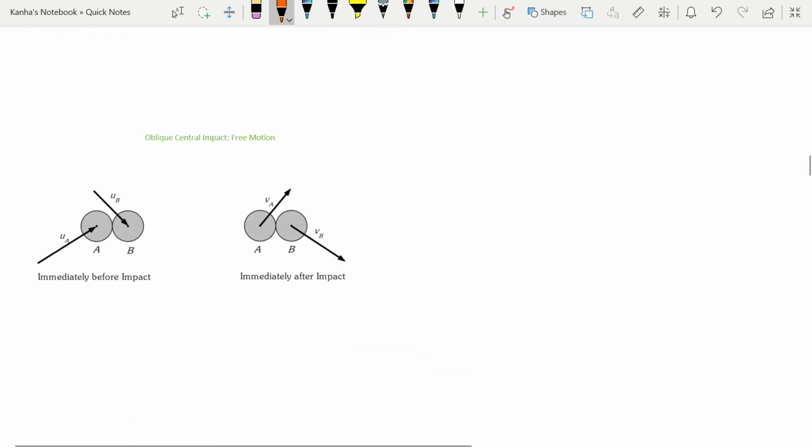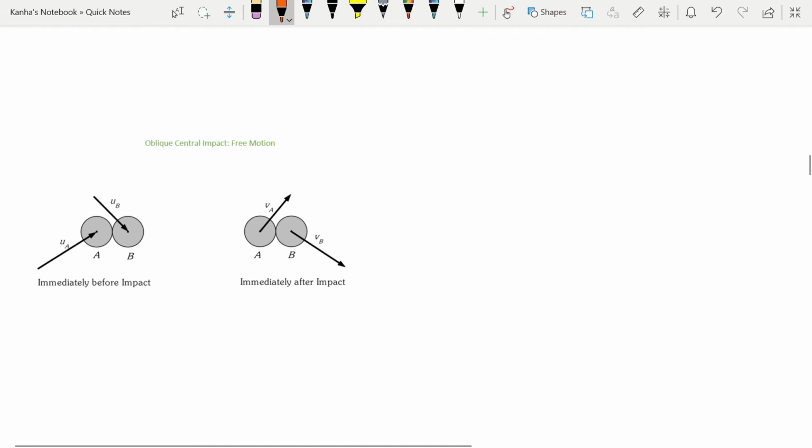Now let's look at oblique central impact, or freely moving bodies. So what is oblique central impact? In oblique central impact, velocity vectors of both or one of the bodies are not along the line of impact, and the mass centers of the bodies are on the line of impact. Note that this is not eccentric, so the mass centers are again, for example, if this is the point of contact, then still my mass centers are on the line M. But my velocities are not.